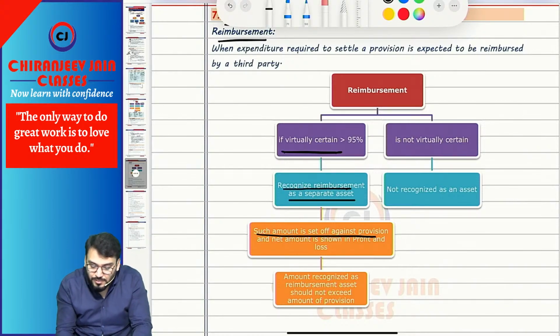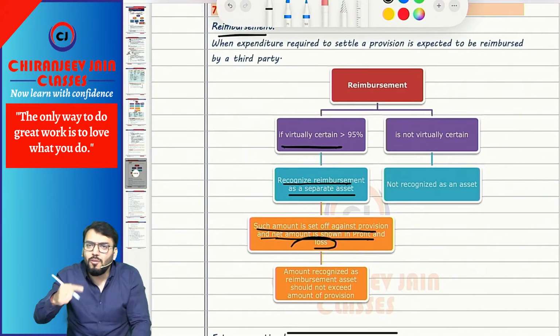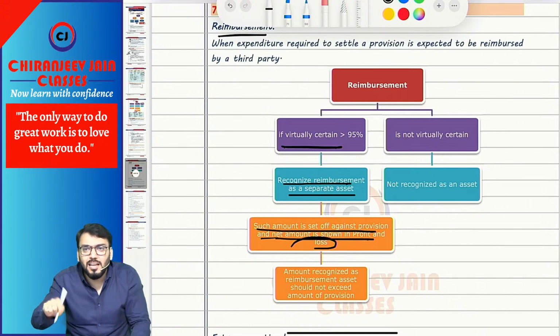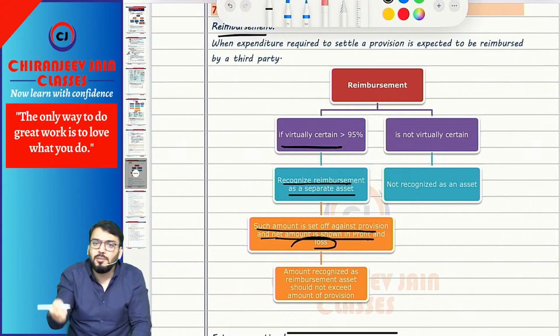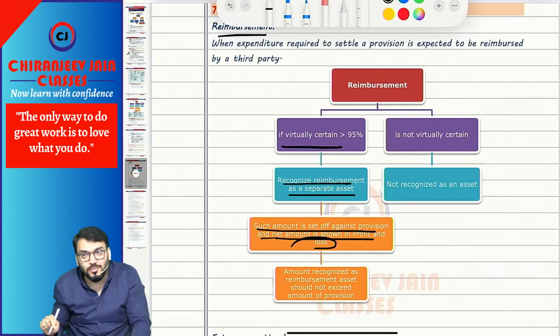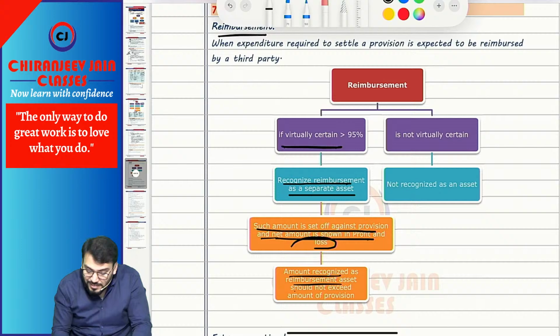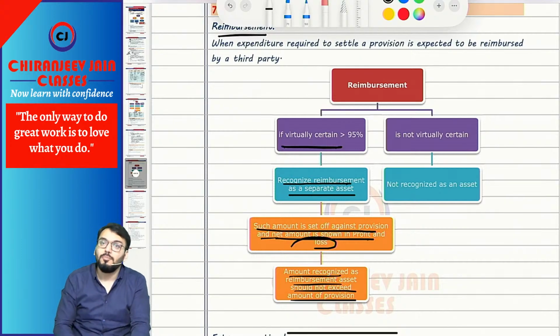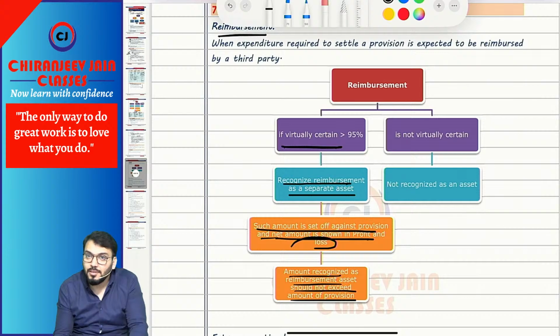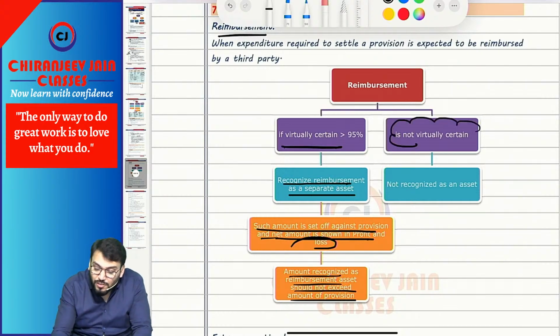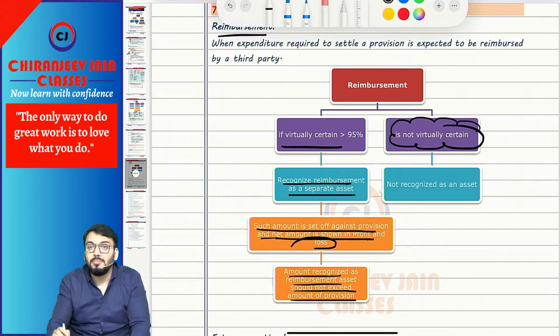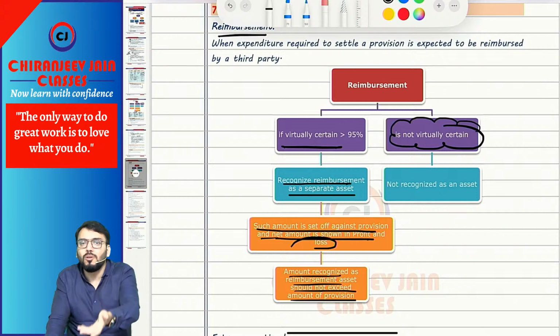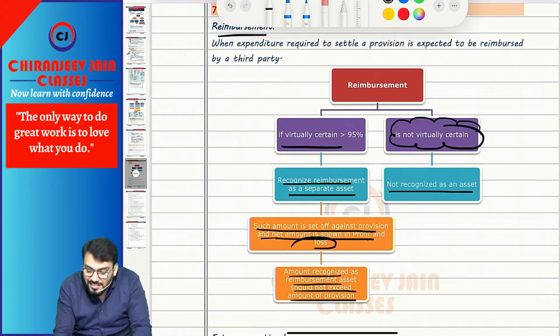So if it is virtually certain, recognize reimbursement as a separate asset. Such amount is set off against the provision and the net amount is shown in PL. However, the amount of the reimbursement asset should not exceed the amount of the provision. Either it will be equal to or less than the amount of provision. Understood? However, if the reimbursement is not virtually certain, it can be either probable or not probable. If probable, then only disclose. If not probable, ignore. No accounting treatment, so it is not recognized as an asset.